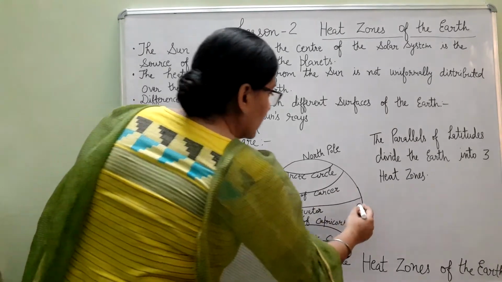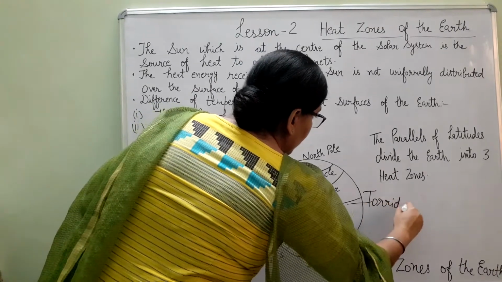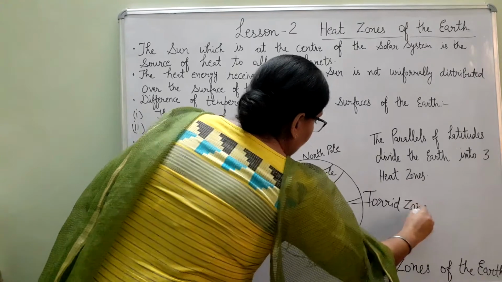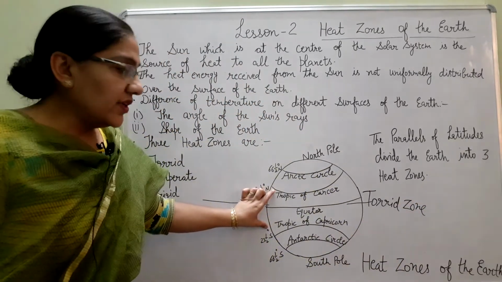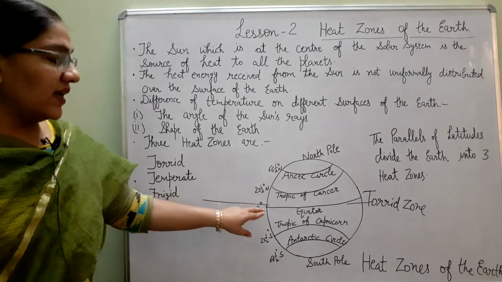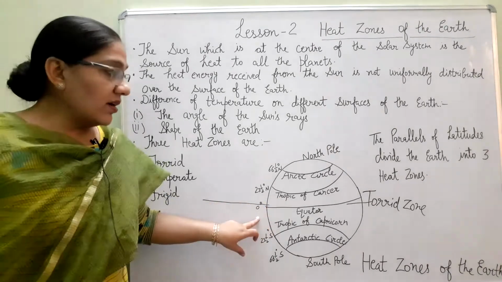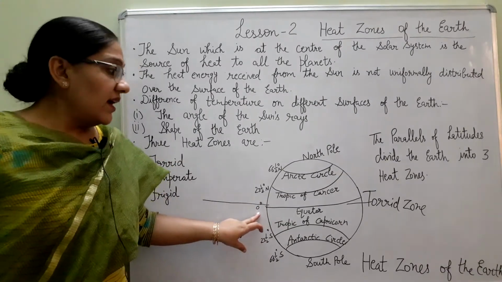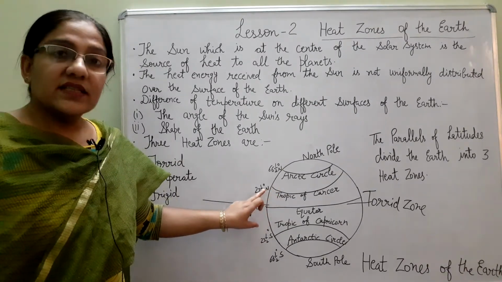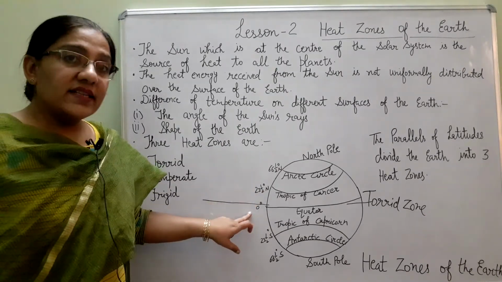This region is the torrid zone. The areas lying in the torrid zone are very hot. It doesn't mean only that these areas are very hot, these are wet also. In the daytime these are very hot because of direct sun rays, and in the evening these areas get very heavy rainfall. So these are hot as well as wet.